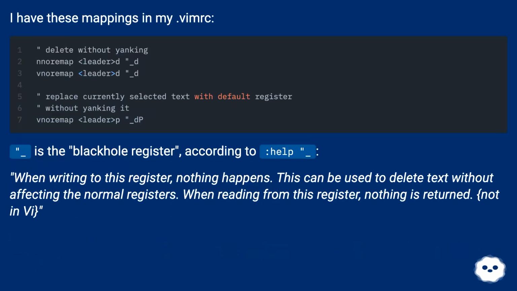I have these mappings in my .vimrc. Underscore is the black hole register, according to :help quote_underscore. When writing to this register, nothing happens. This can be used to delete text without affecting the normal registers. When reading from this register, nothing is returned. Not in Vim 6.